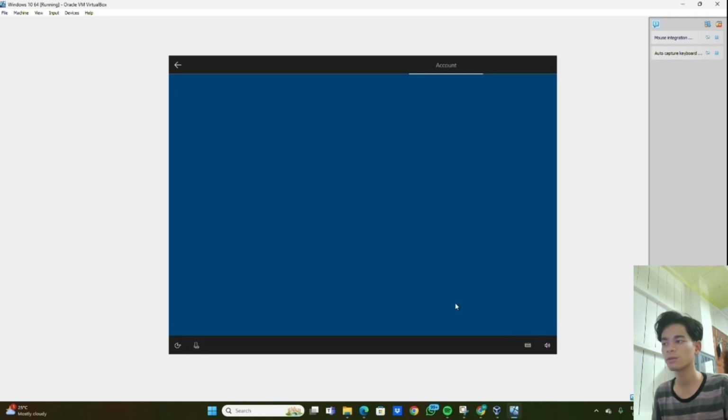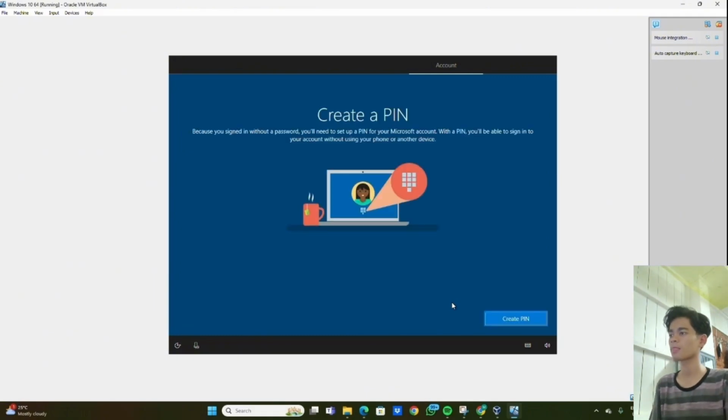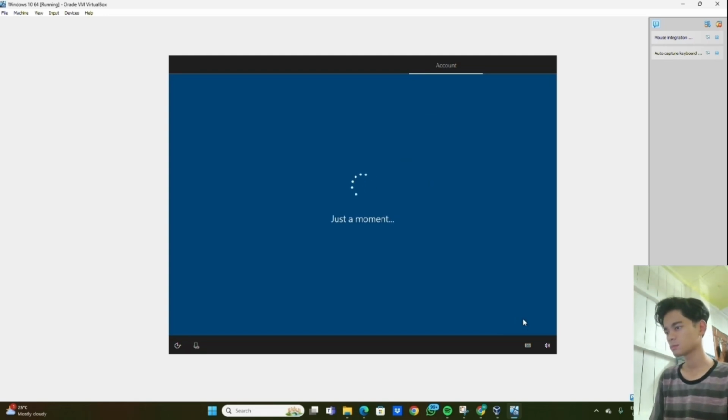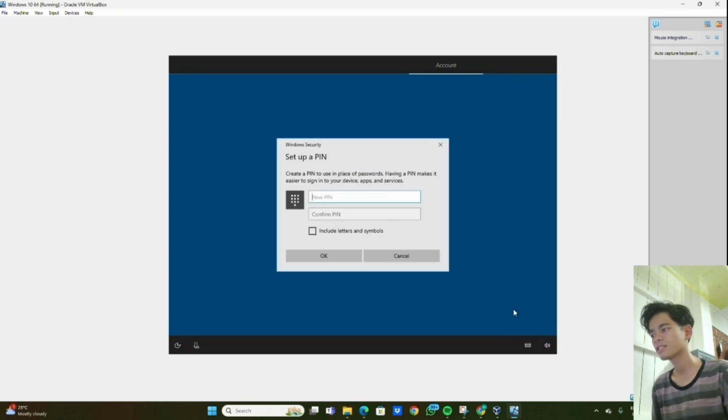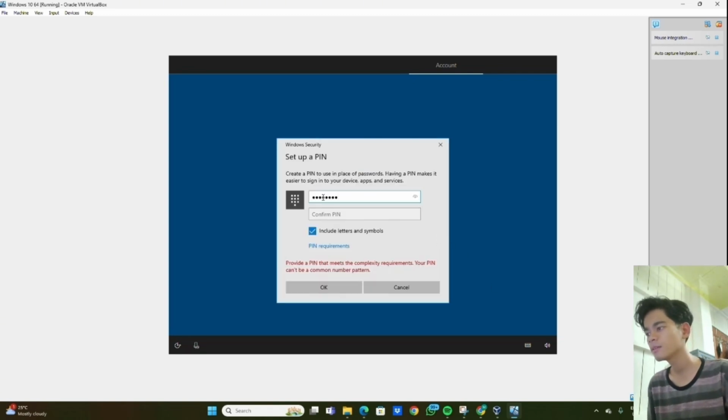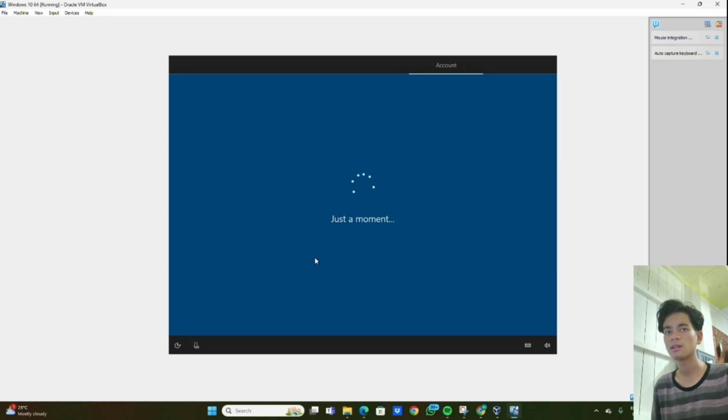If we don't have a code, we can use a password instead. Okay, the next step is we need to set up a pin. We need to create a pin for better privacy and security.